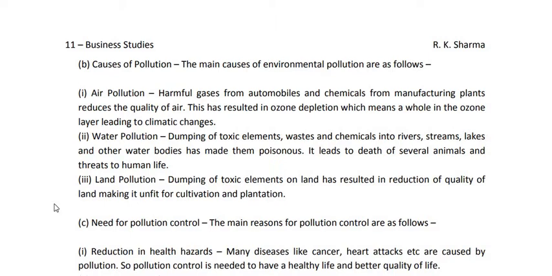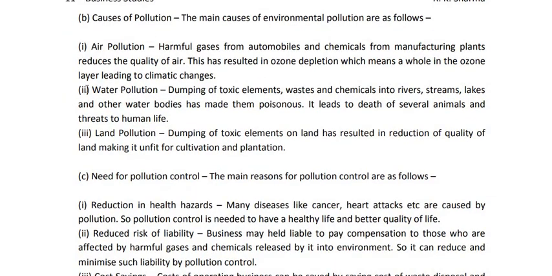There are three types of pollution, and for these three types there are different reasons. The reasons are more or less similar for every kind of pollution. Number one is air pollution. Harmful gases are released from automobiles, that means cars, motorcycles, bikes, scooters, etc., and chemicals from manufacturing plants.